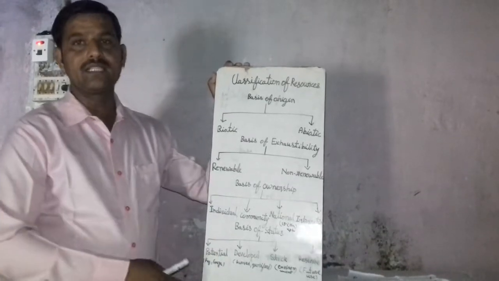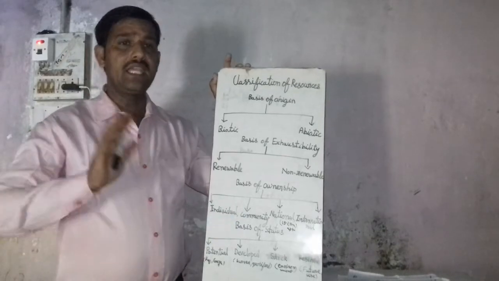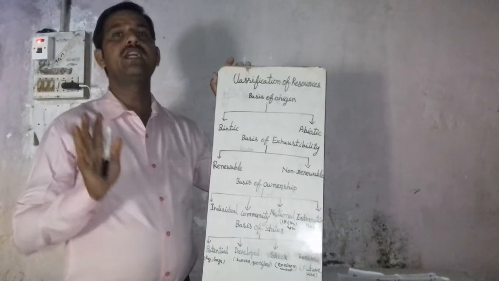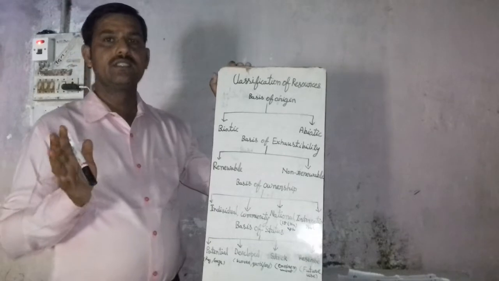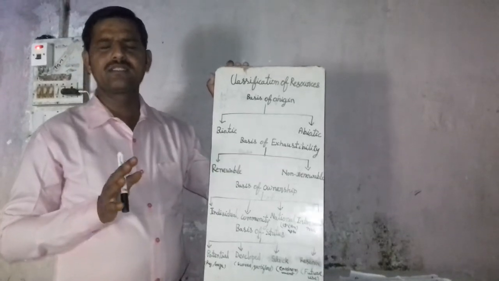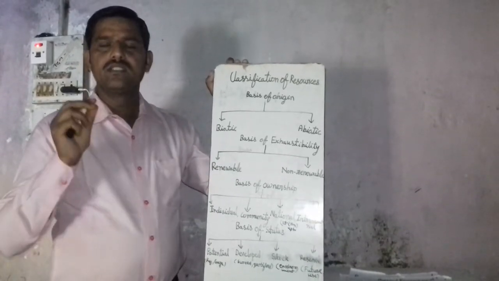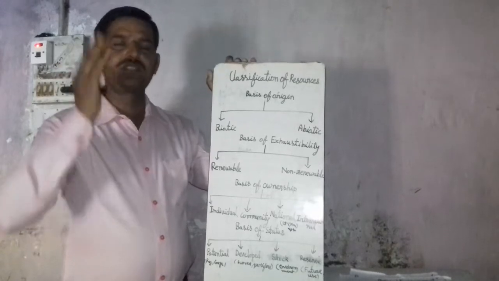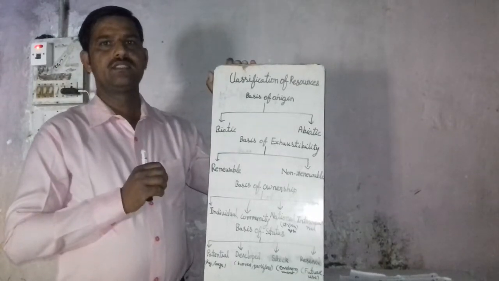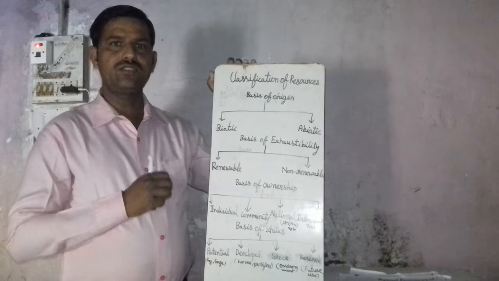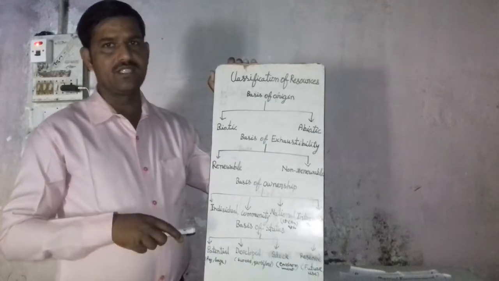For example, in the Rajasthan and Gujarat region, enough sunlight and wind energy is available, but we do not have enough technology to use such resources as solar energy or wind energy. So that is called potential resources.